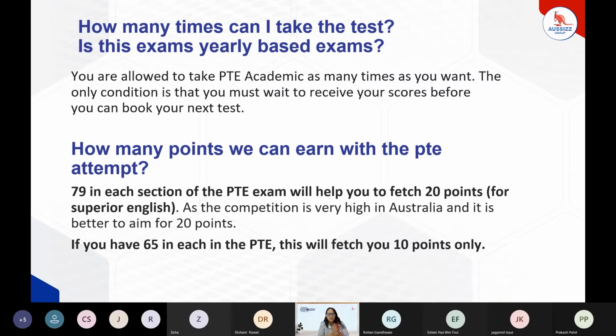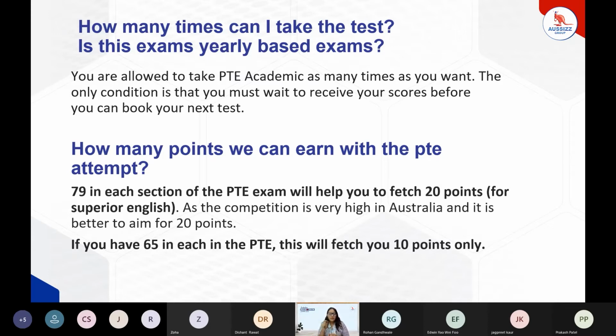And apart from that, we can give the PTE exam any number of times in any year, because many entrance exams are in such a pattern that we can give them just once or twice in a year. If I talk about PTE General, it can be given only thrice in a year, somewhere near July, September, and August might be, if I'm not wrong. But in PTE Academic, we can give it n number of times. There is no fixed date or time.